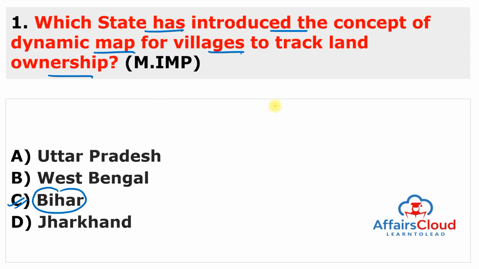So Bihar, as a part of its land reform initiative, has introduced the concept of dynamic map for villages, and it is to track land ownership, or you can say it will get updated every time land ownership changes hand. So this is state of Bihar.